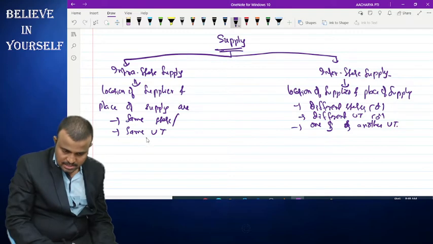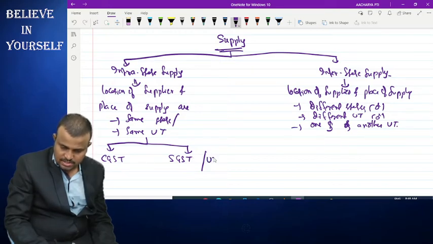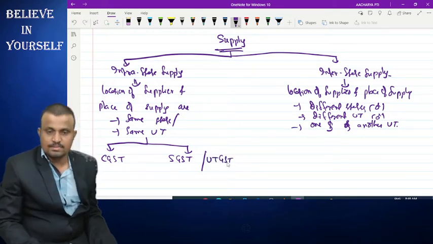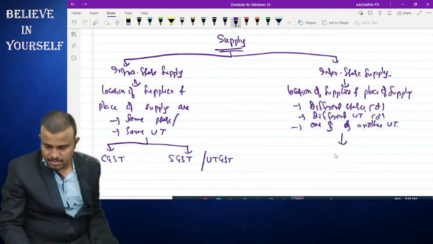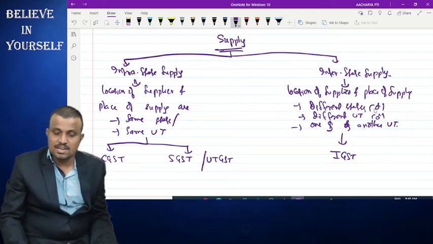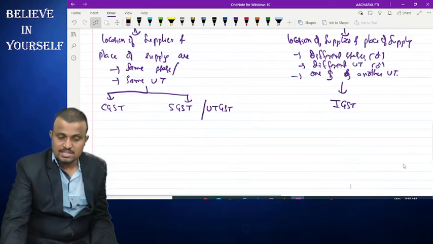Generally, intra-state supply is liable for CGST and SGST. In some cases, in place of SGST, UTGST is imposed. And interstate supply is liable for IGST.